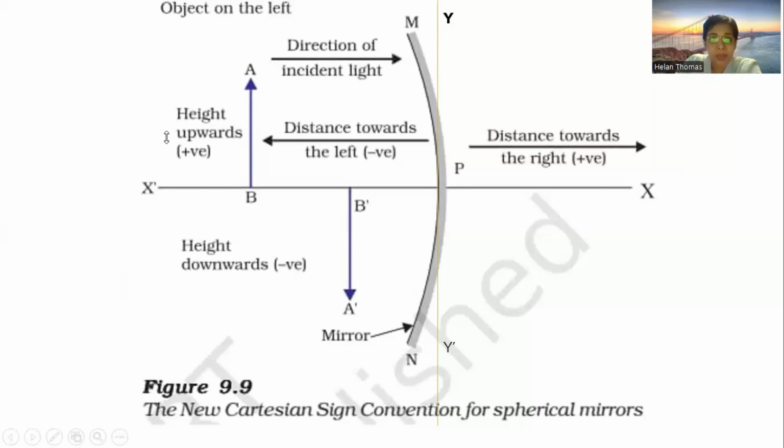The object is always expected to be at the left hand side of the mirror, of the reflecting surface. So if the object is here, the light will be hitting the concave mirror, and the incident ray will be coming from the left hand side of the mirror. Okay, then all the images that are formed towards this side, this quadrant, will be positive. Towards this positive x-axis will be positive.